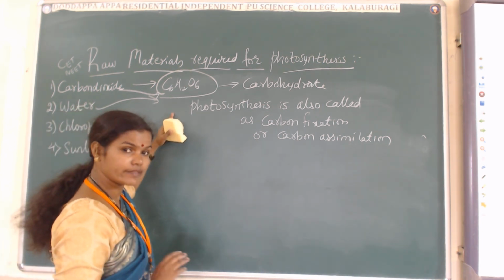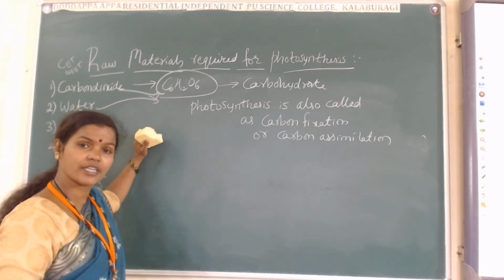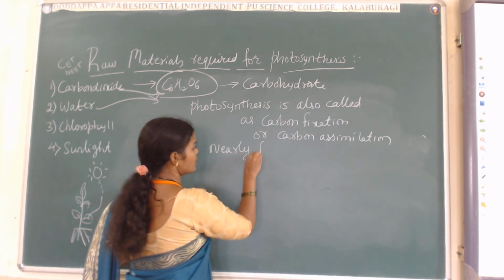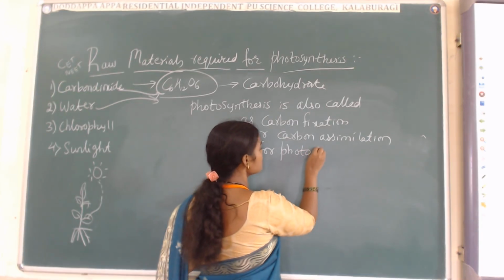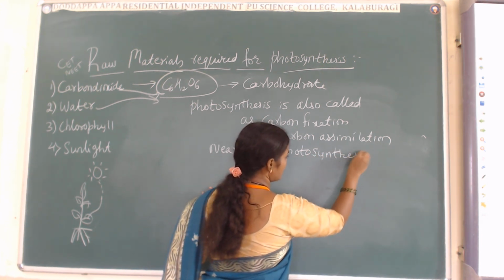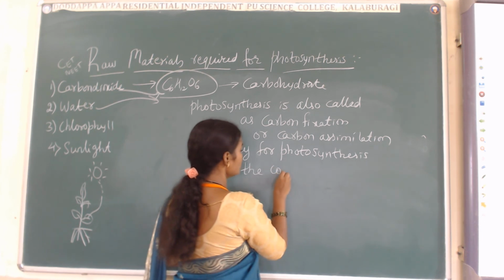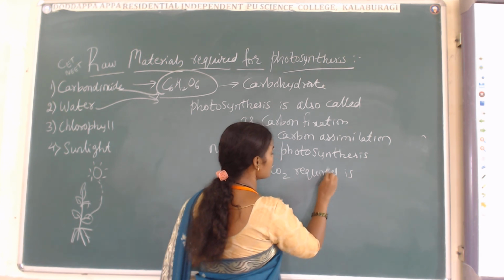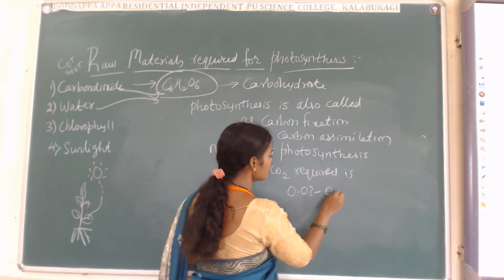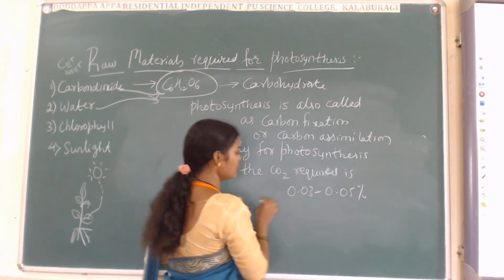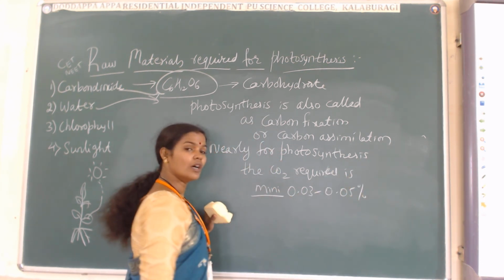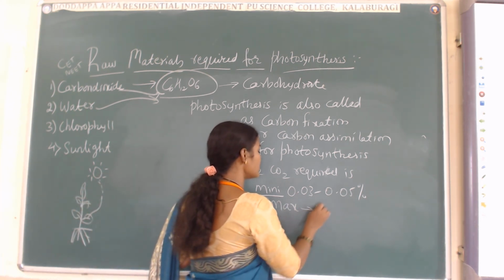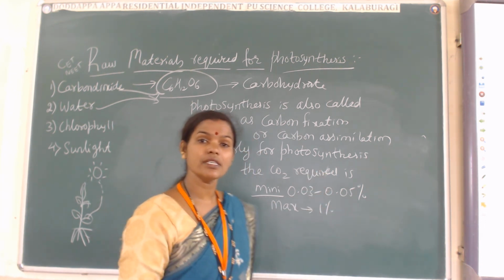So photosynthesis is also called carbon fixation or carbon assimilation. For photosynthesis, the carbon dioxide required is 0.03 to 0.05% minimum. Maximum is 1%.